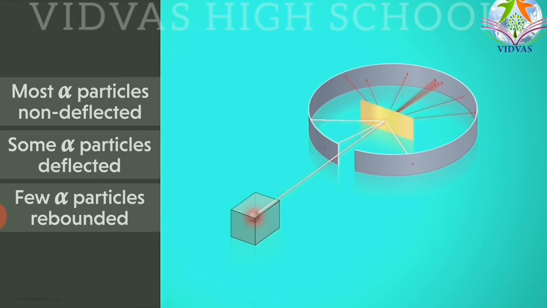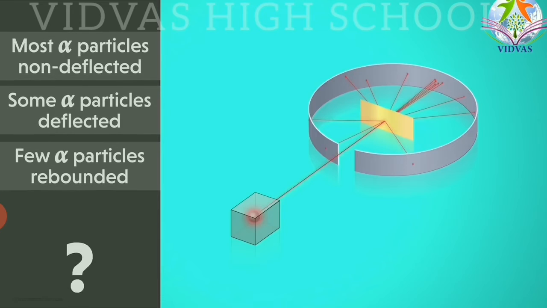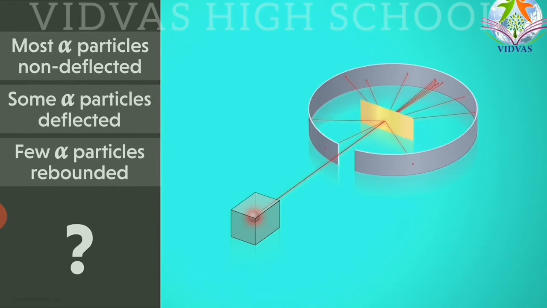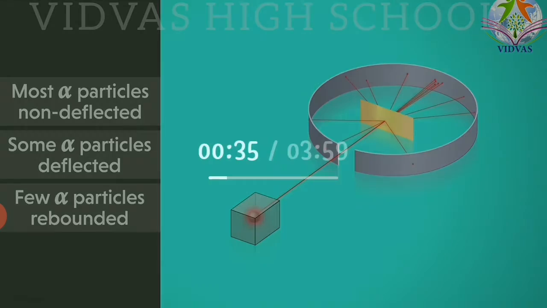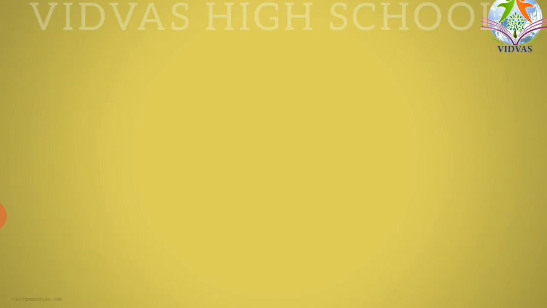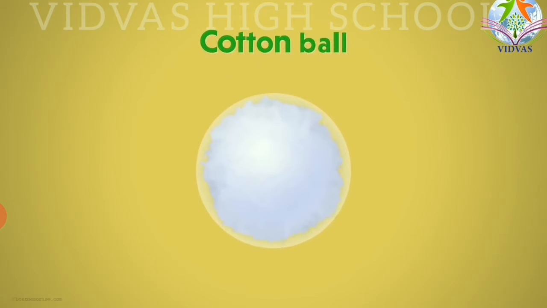Okay, so depending upon these 3 different types of rays, Rutherford came to the conclusion, as I told you, that J.J. Thomson's model was wrong. Why did he say that J.J. Thomson's model was wrong? Because he has taken the example of a cotton ball.